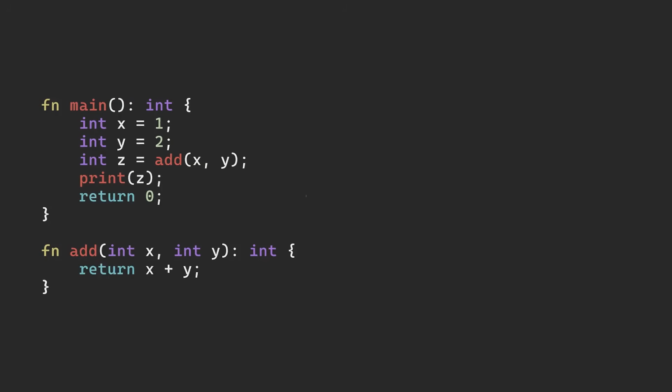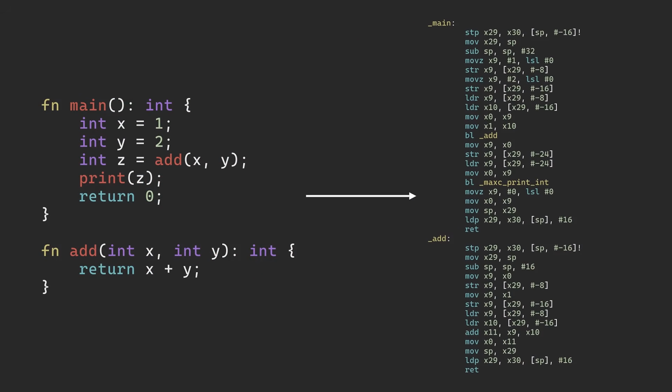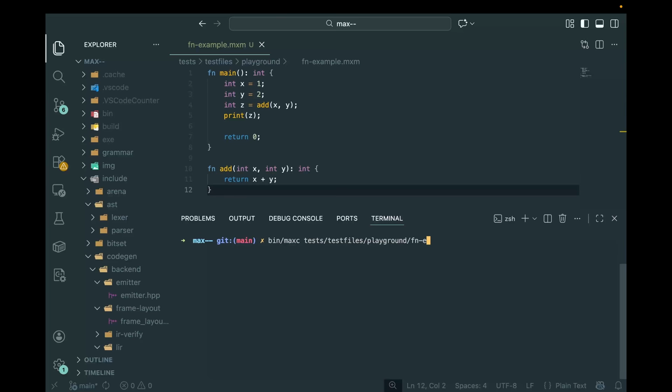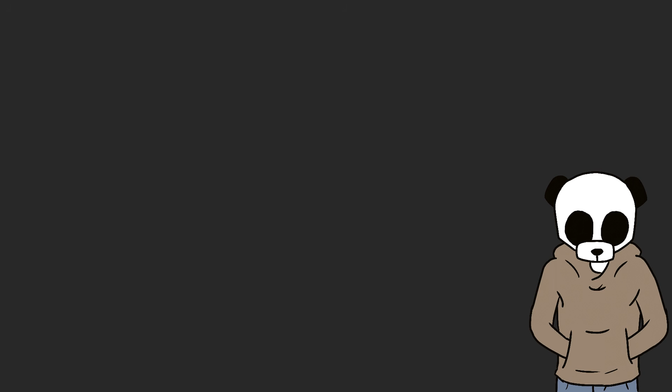We've done it. We converted this input program into assembly. Let's try it out. This program should just add x and y in a function and print the result. There we go. Pretty anticlimactic for all the work we put in, just to print one number, and such a simple program too. But there it is.